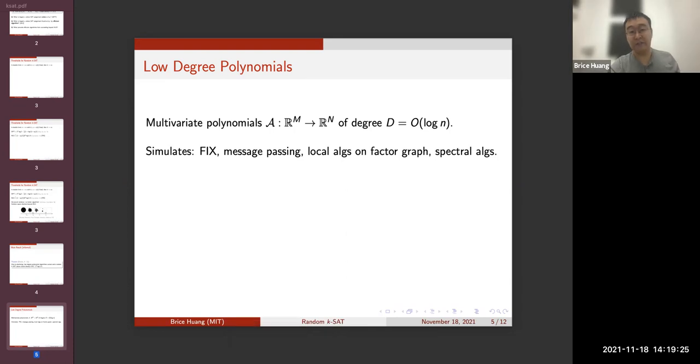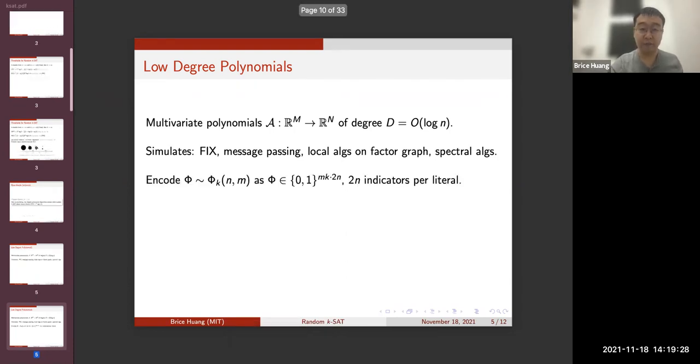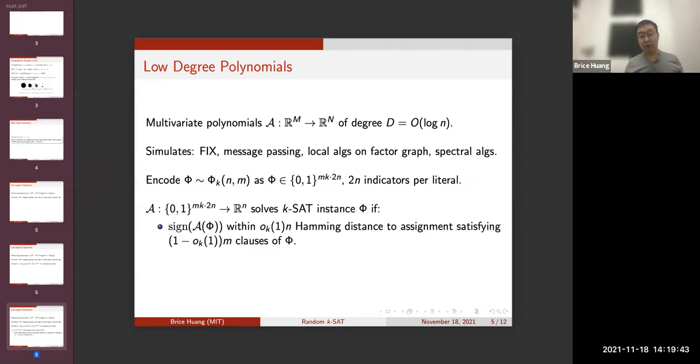And we'll show hardness for the following notion of solve. We can encode a k-SAT formula as a vector of indicators using a one-hot encoding. So we allocate 2n indicators for the 2n possible values of every literal. And we say that a low-degree polynomial solves a k-SAT formula phi if the sign of the polynomial output, run on this vector of indicators, is almost a satisfying assignment.